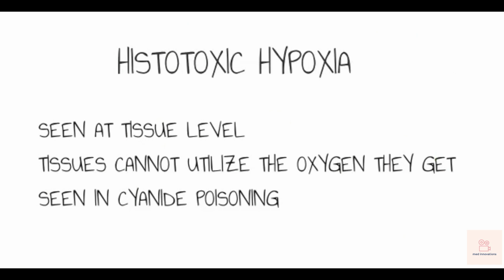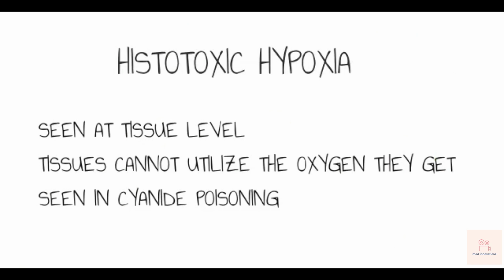In cyanide poisoning, what happens is that the cyanide which the person ingests goes to the cells, to the inner mitochondrial membrane where the oxidative phosphorylation takes place. It blocks this oxidative phosphorylation process that normally happens in the cell. This is one of the main mechanisms of utilization of oxygen in the cells. So when the cyanide blocks the oxidative phosphorylation, the cells cannot utilize the oxygen they receive and therefore they fail to produce ATP. In this way, histotoxic hypoxia causes cell injury.